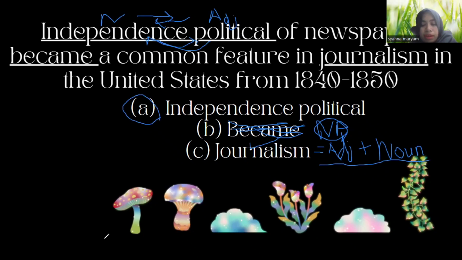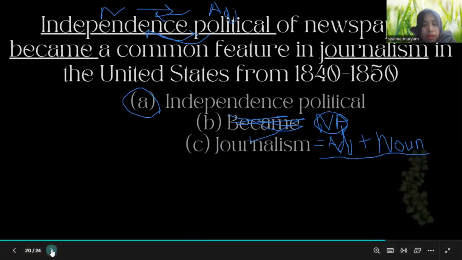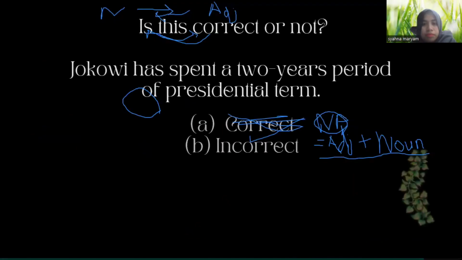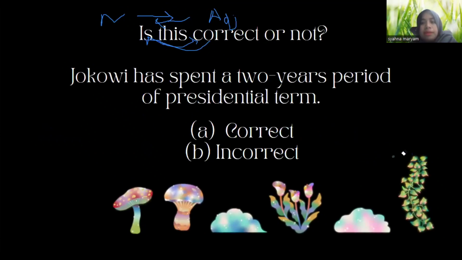Now we can move on to the next question. Let's erase all of this. The second question is about countable nouns. Is this correct or not? Jokowi has spent a 2 years period of presidential term.